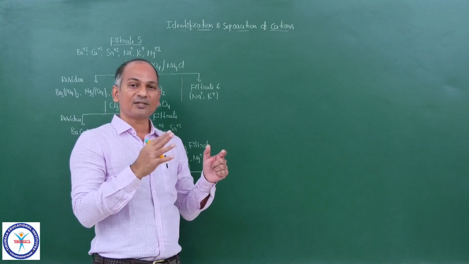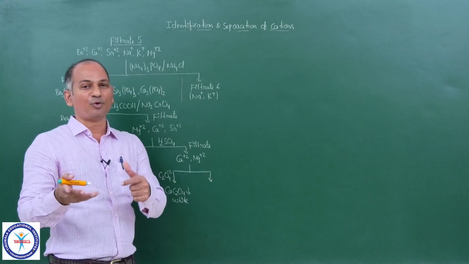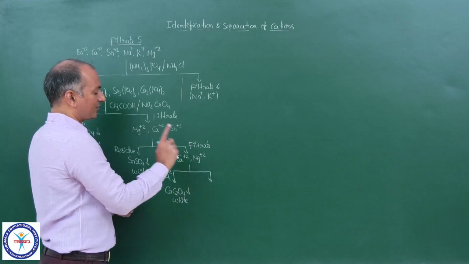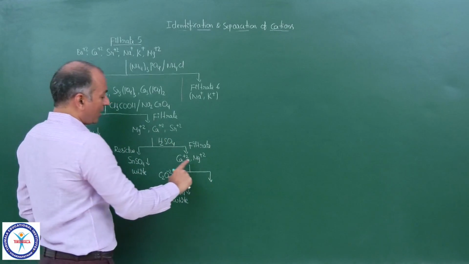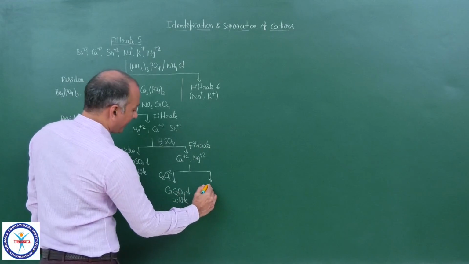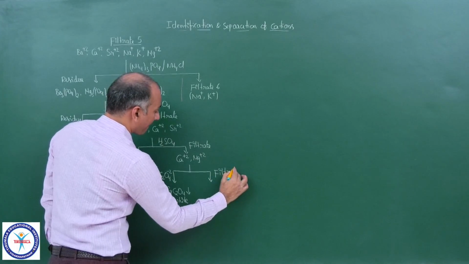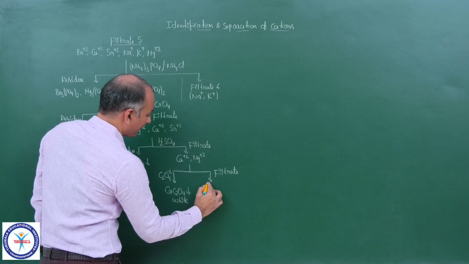So calcium oxalate is quite insoluble. Barium and strontium oxalates are relatively more soluble. Okay, and magnesium oxalate is also soluble. So we have CaC2O4, white in color, and then the filtrate contains Mg2+.